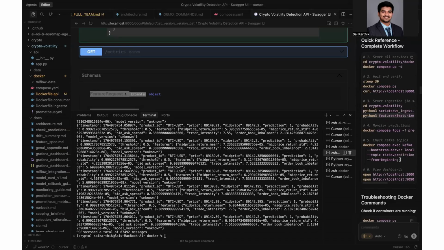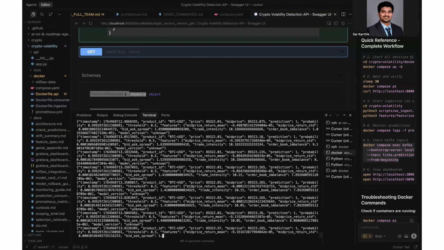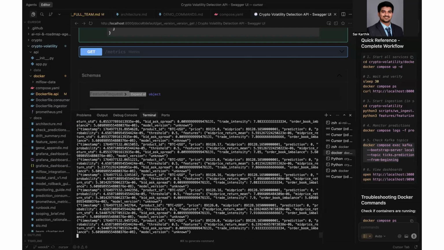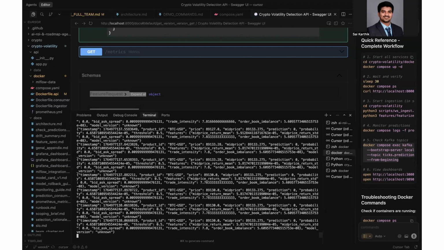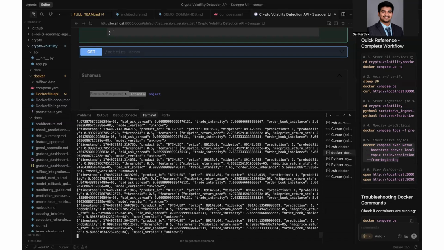how the live streaming of the prediction happens. This is done by subscribing to the prediction topic, and now we can see that the predictions are happening in real time for each tick of data that's flowing into our system. I would hand over the demo to Tina.